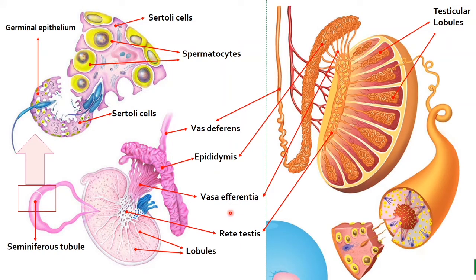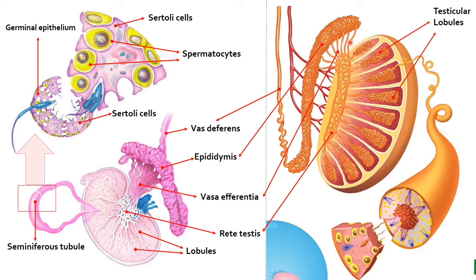Then coming to vasa efferentia. These are ciliated ductules that arise from rete-testis and collect sperm. They collect sperms and transfer them to the epididymis.